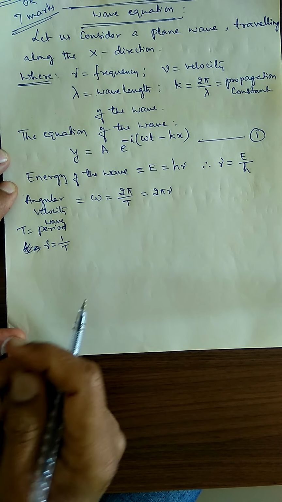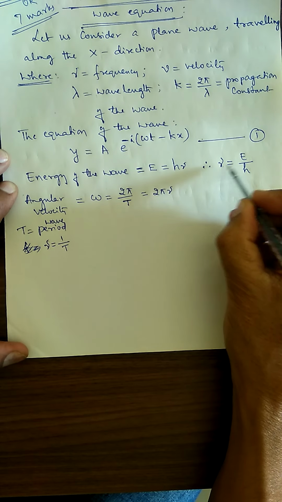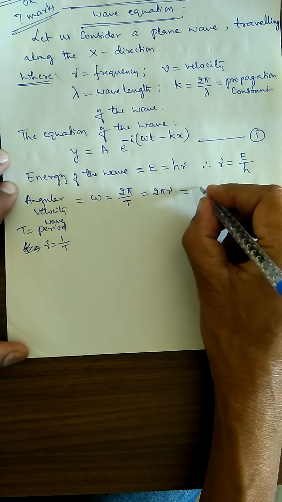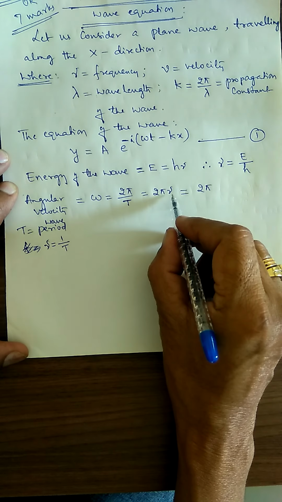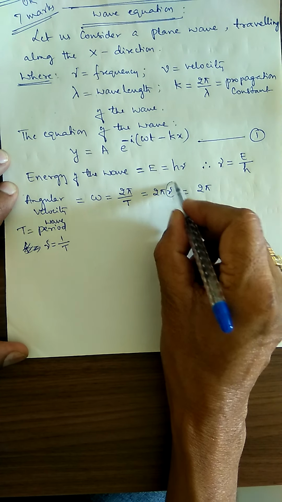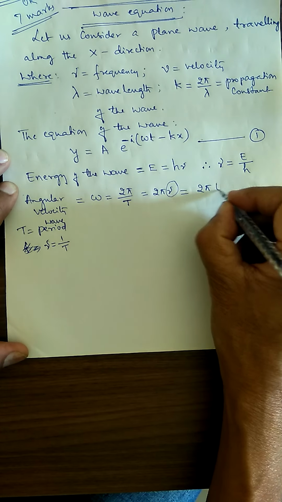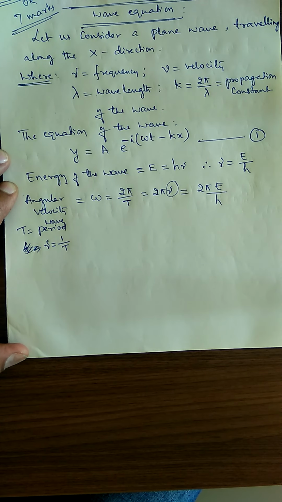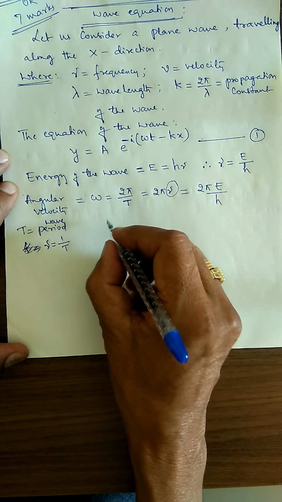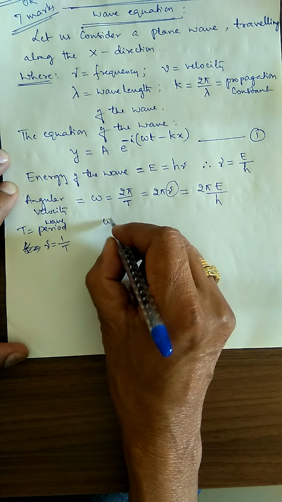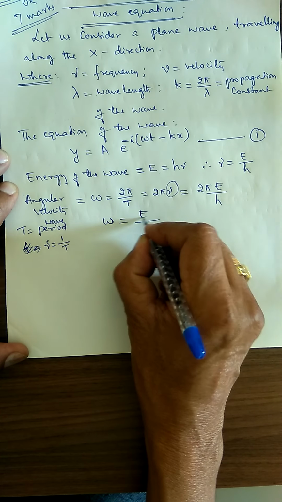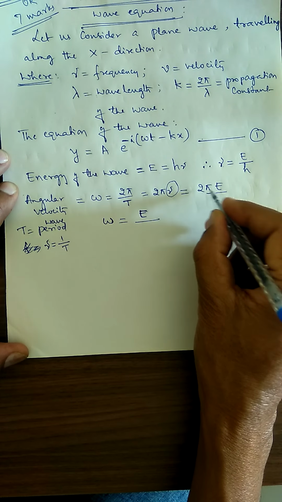2 pi into nu. But nu is equal to how much? E divided by h. I am supposed to substitute for this nu here. It is equal to E divided by h. Now I will write this formula. Further, omega is equal to E divided by h by 2 pi.